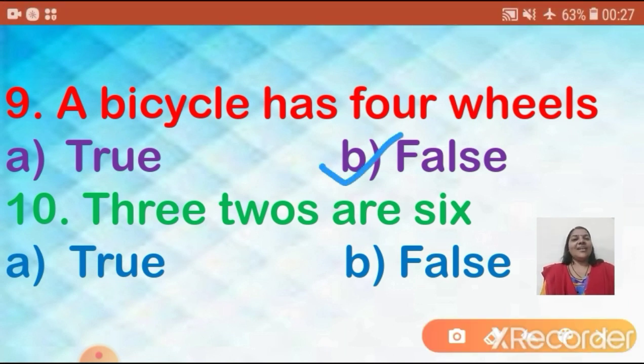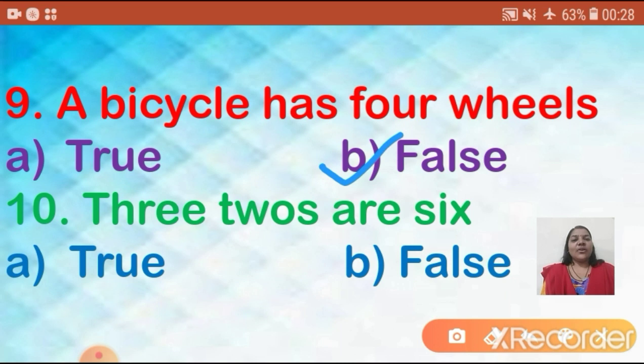Now question number 10. 3 twos are 6. Option A, true. Option B, false. Can you tell me, children? Is it correct or false?